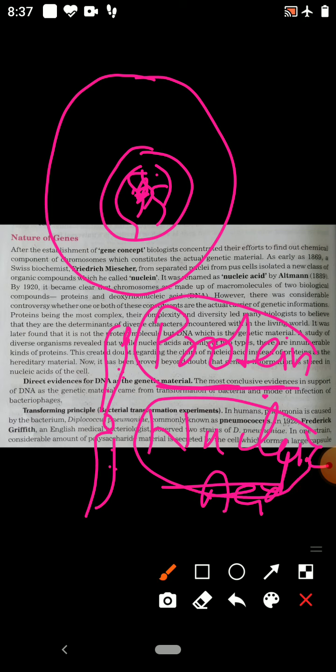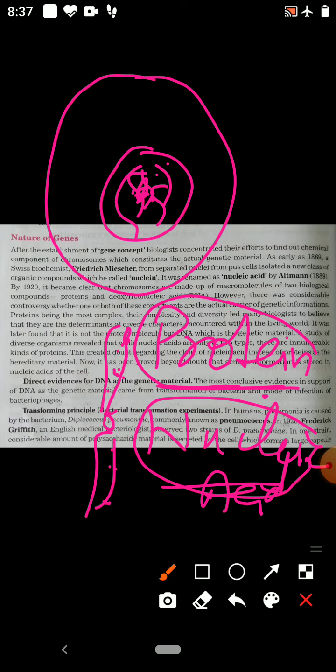Experimentally, scientists proved that in the nucleus of the cell, chromosomes are present. In the chromosomes, hereditary material is present, which carries the genetic information from one generation to another generation.